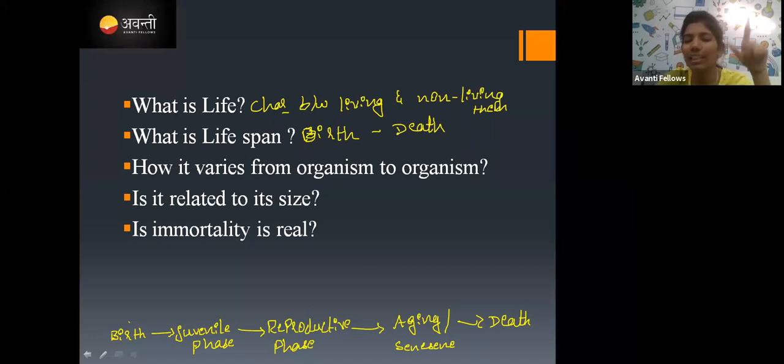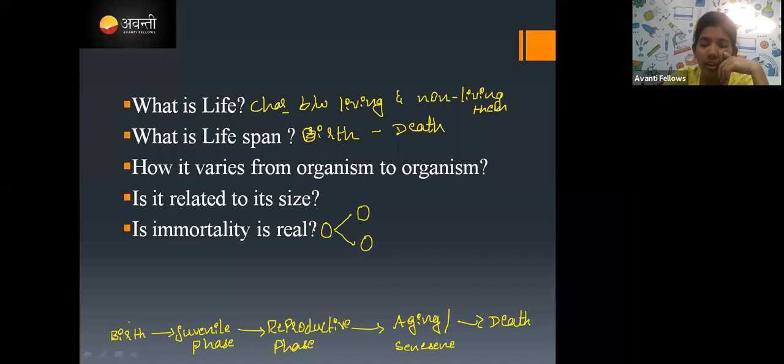Yes. You can see an immortal organism, for example the jellyfish. And also the amoeba. If you take an amoeba, which is a single-celled one, it divides and gives you two cells.